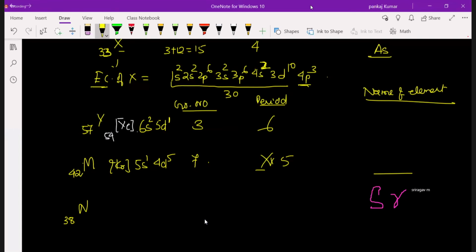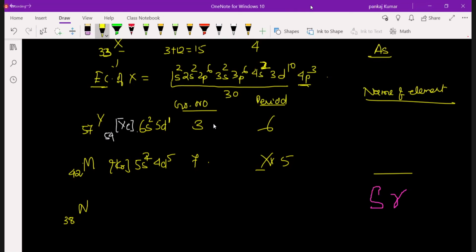Because before 7 there will be 4. Sir, will it be 5s1 or 5s2? It will be 5s2 only, right? Okay, so 2 plus 5, 7. Understood? Okay, sir, I wrote it wrong. It will be 5s2 only. Sir, it should be 6 only, no? Why 5 plus 2, 7 now?